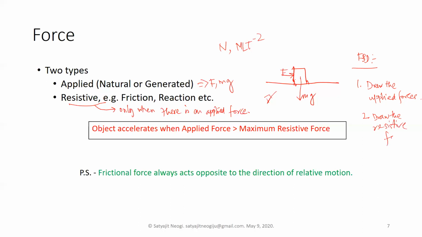Now we'll see what resistive forces basically mean. Resistive force examples are the reaction by this earth surface. When you place an object, you see that the object is not going downwards, right? So this gravitational force is not taking it downwards.